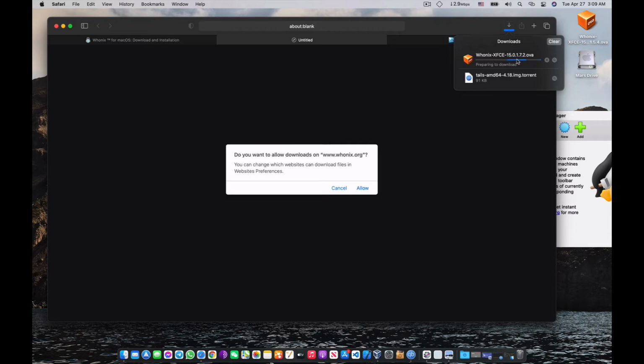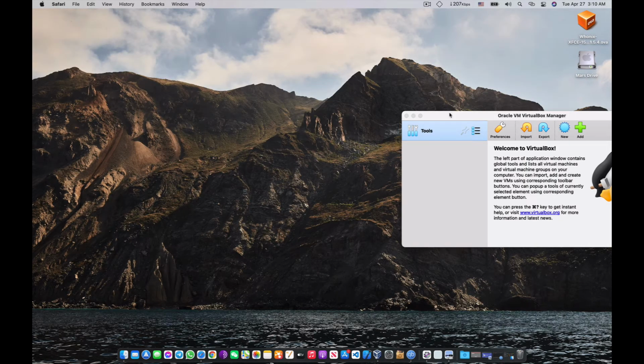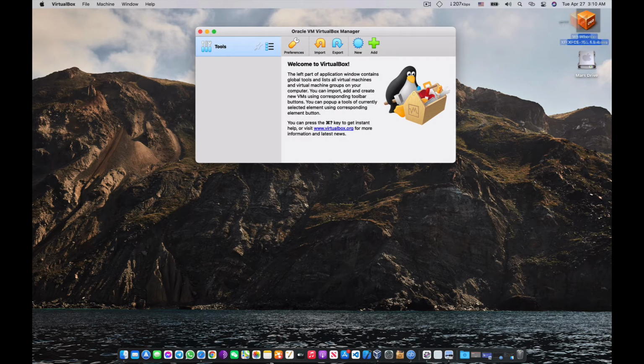I have already downloaded this file. Here is my file, the Whonix operating system. So I'm not going to download it. I'm not going to waste your time. Let's see how to install this operating system. This is the Whonix operating system in OVA format. OVA means Open Virtual Appliance format.